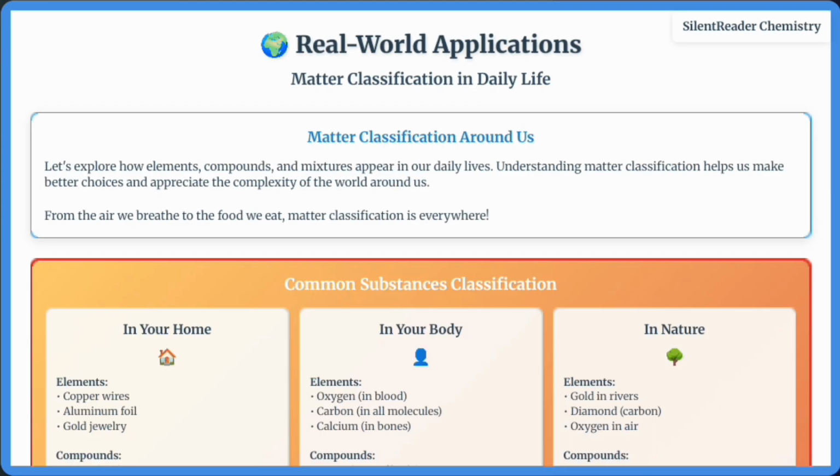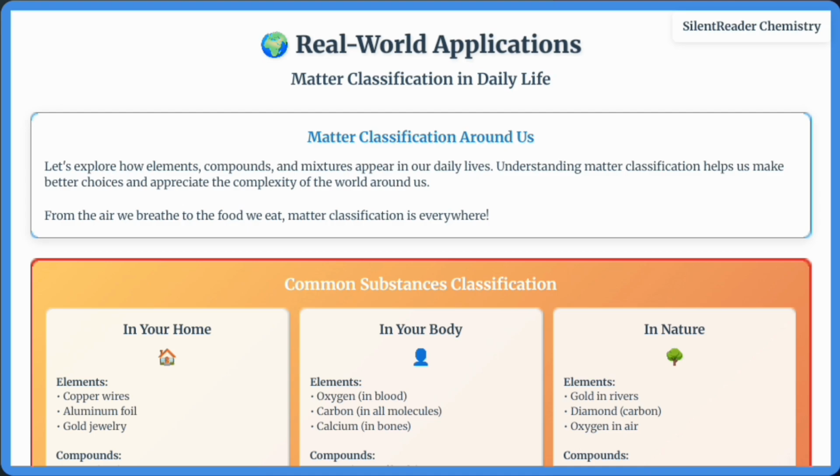Now let's explore real-world applications of matter classification. In your home, you'll find elements like copper wires, compounds like water and salt, and mixtures like air and milk. In your body, elements like oxygen and carbon form compounds like DNA and proteins, which create mixtures like blood and cytoplasm. In nature, elements like gold and oxygen form compounds like water and minerals in mixtures like air and soil.